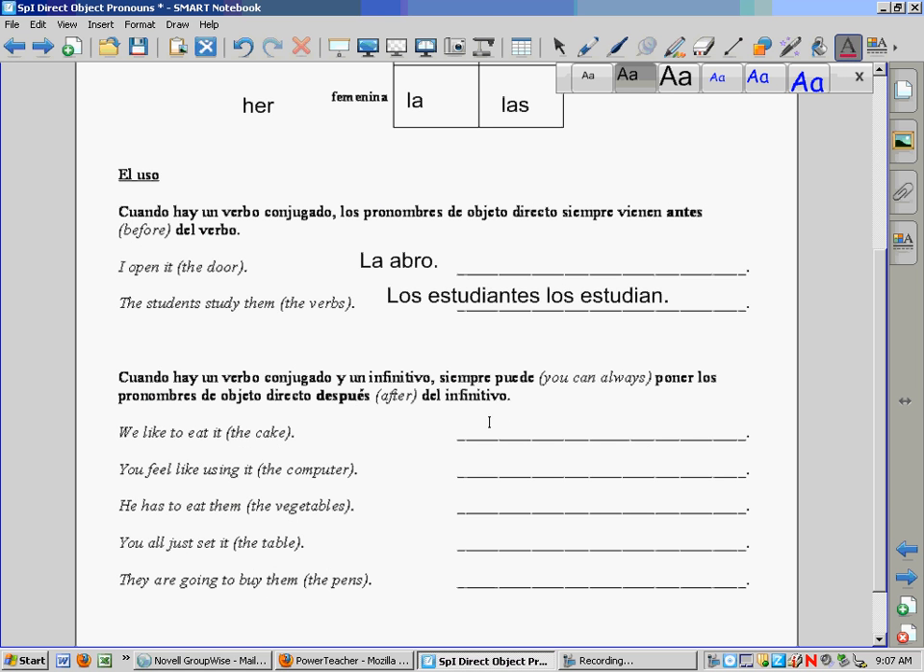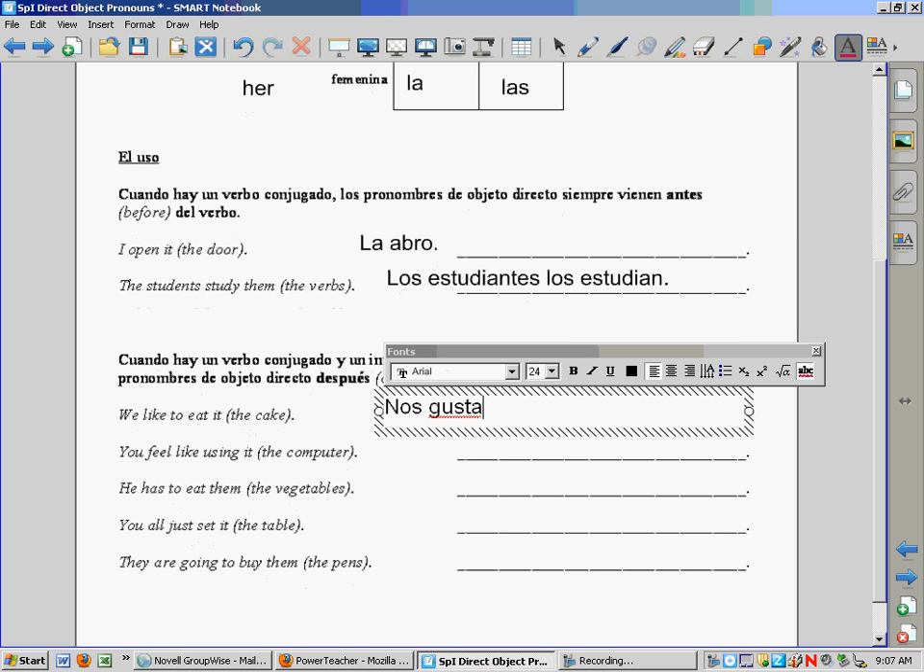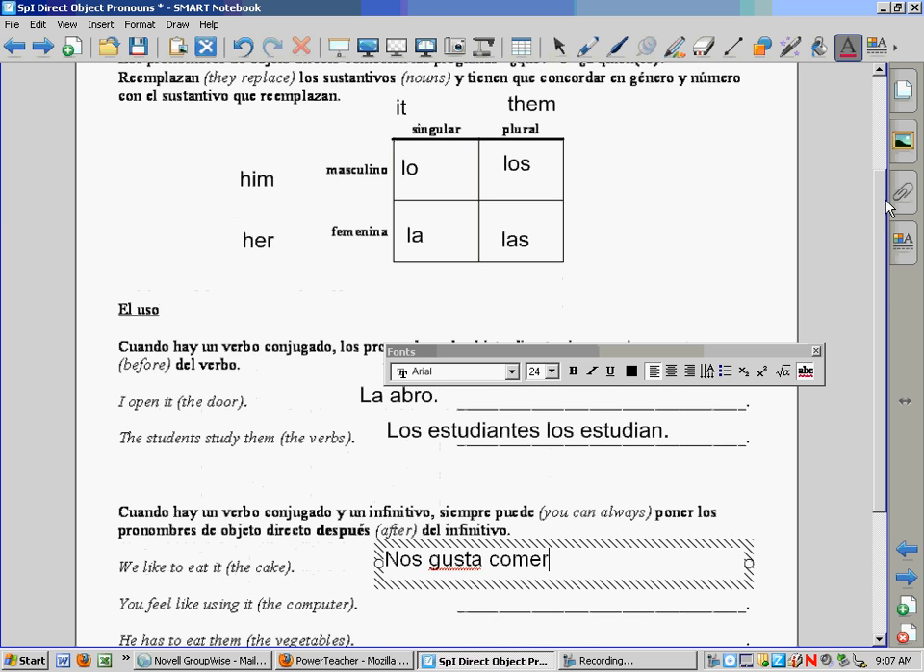We like to eat it, referring to the cake. So we like would be nos gusta. To eat is comer. And now we have to remember how to say the cake, which is el pastel. And although we usually just take the word that's right in front of it, like la casa, las amigas, los bolígrafos, whatever it may be, with el it actually becomes lo. So it's not nos gusta comer el, it's nos gusta comer lo. And again, I'm putting it at the end because there's more than one part to the verbal phrase. So it's nos gusta comer lo.